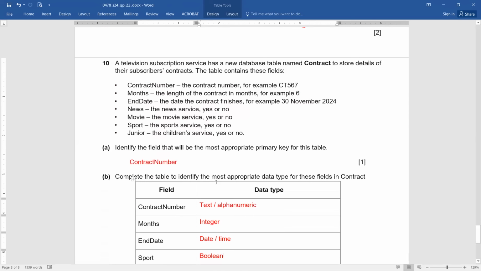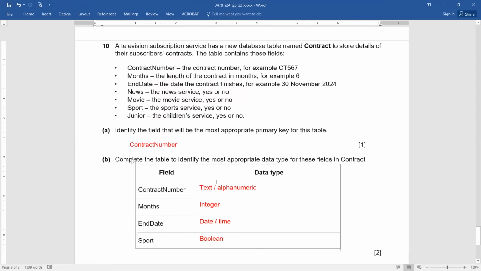Complete the table to identify the most appropriate data type for these fields in contract. See, contract number, paying attention to this, it's going to be basically a text value or alphanumeric. Although it seems to be a string, remember that in databases we use either text or alphanumeric.